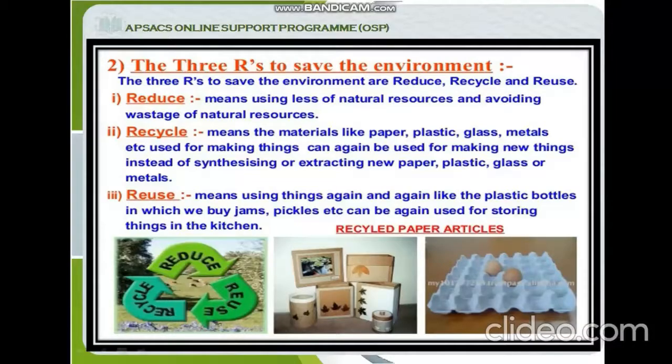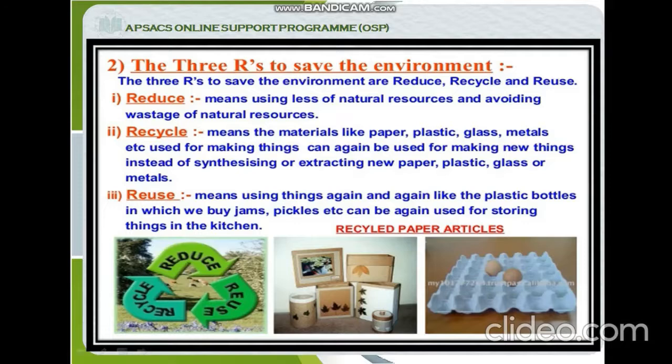Now, the 3 R's to save the environment. The 3 R's to save the environment are reduce, recycle and reuse. The first one, reduce, means using less of natural resources and avoiding wastage of natural resources.